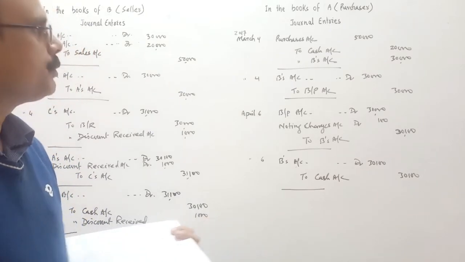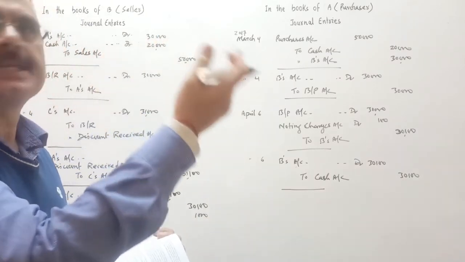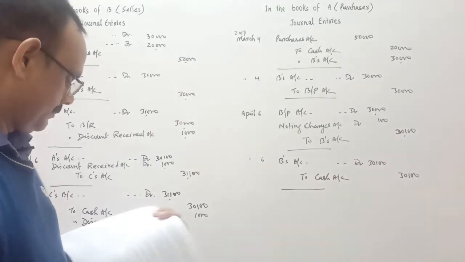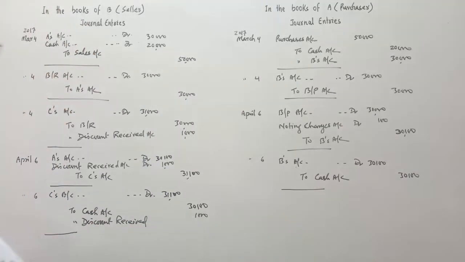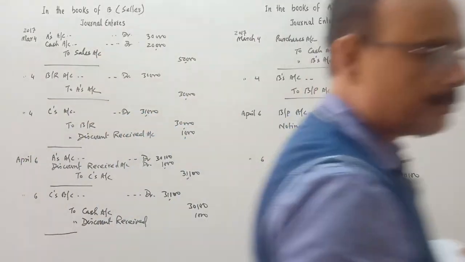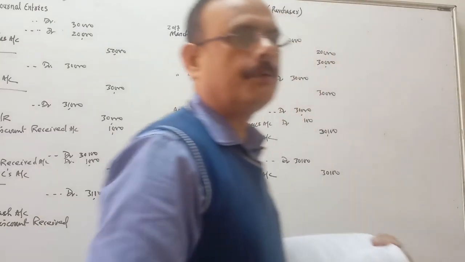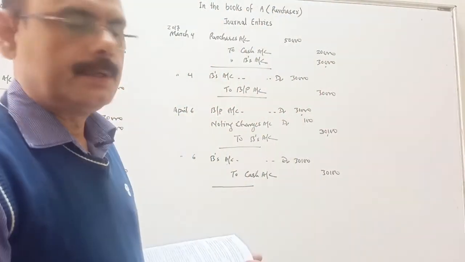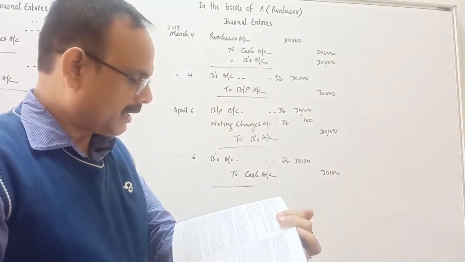Okay. Now we'll do the entry in the books of C as well. In the books of C, first of all, we see the ledger of A in the books of B. Before that, we have to see what entry will pass.